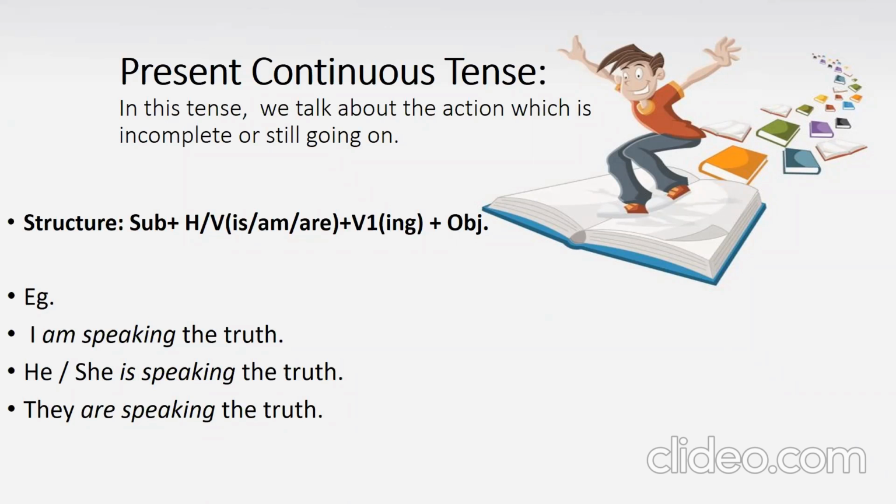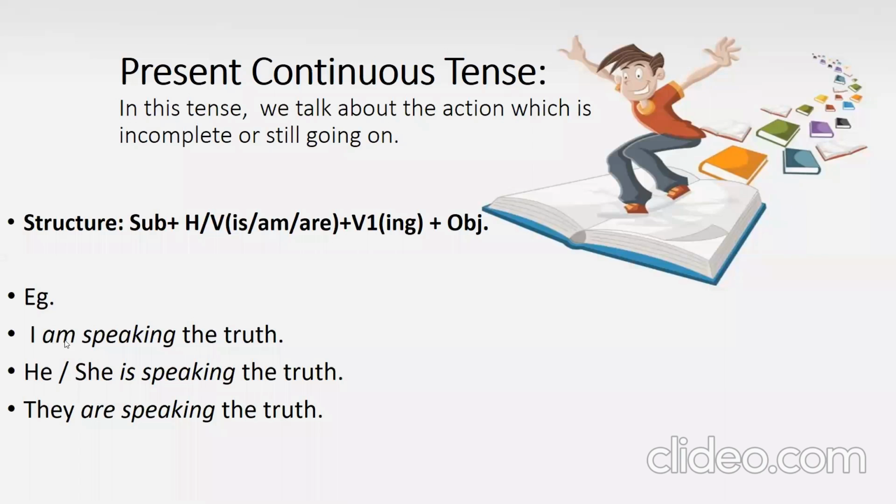All right, so here's the structure, and there are some examples. I am speaking the truth. See, I is the subject, am is the helping verb.